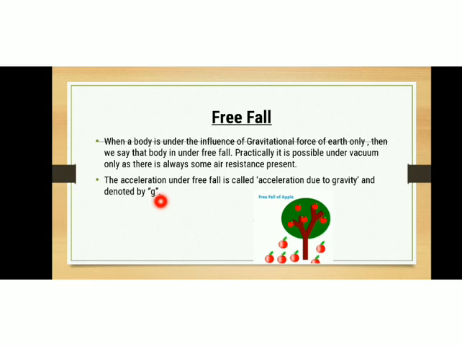And you might have noticed, whenever an object falls down, there is a change in the velocity of the falling object, isn't it? While falling, there is no change in the direction of motion of the object. The object is still moving downward, so there is no change in direction.